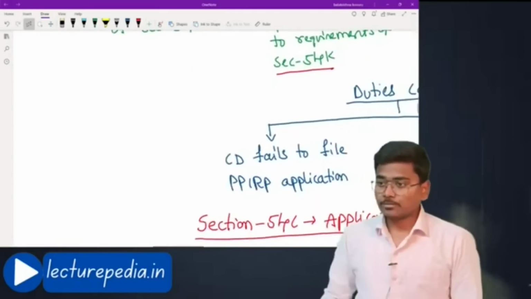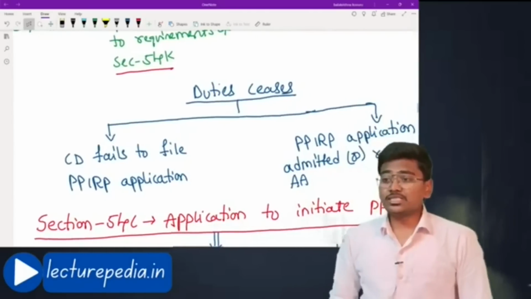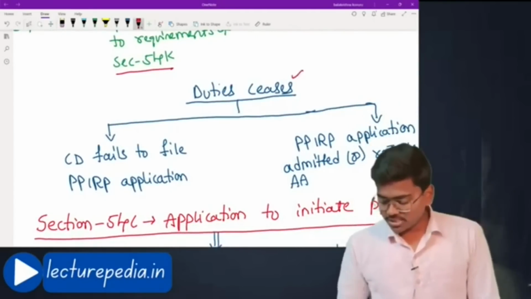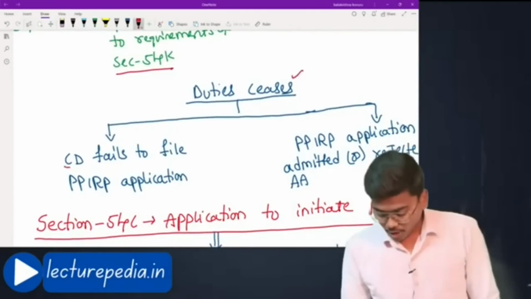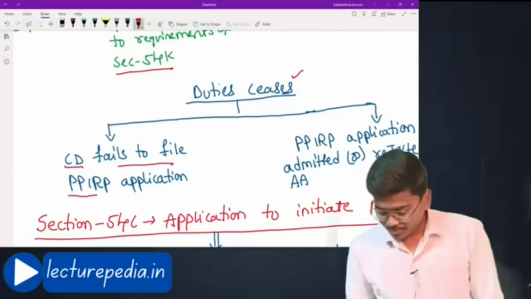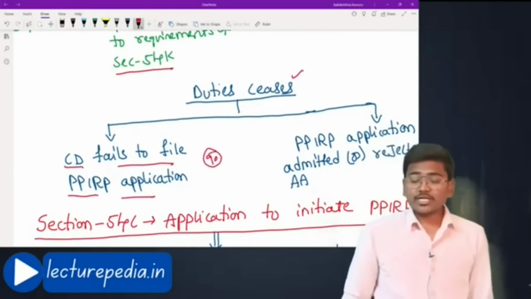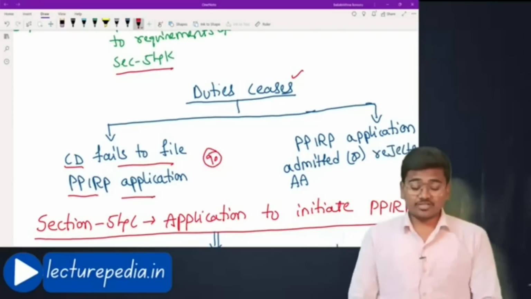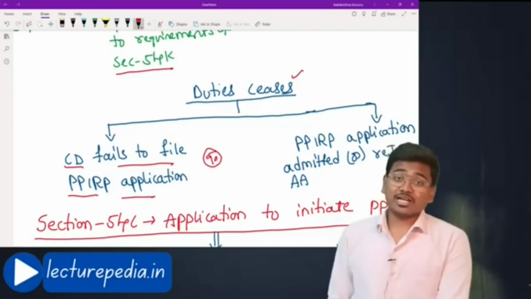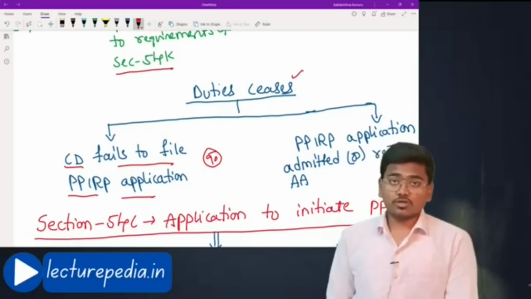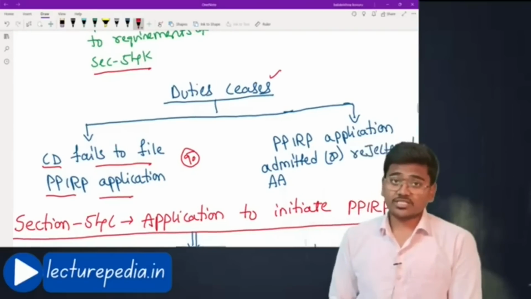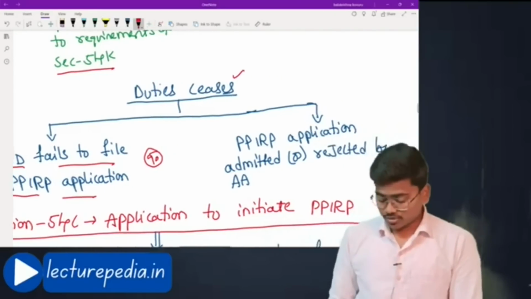Next, duties cease. When will these duties stop? Corporate debtor fails to file PPIRP application. Okay, we have seen that within 90 days, corporate debtor has to initiate PPIRP process. If it fails to initiate PPIRP process within 90 days, then the duties of this insolvency professional will come to an end. That is the first case in which duties of insolvency professional will come to an end.